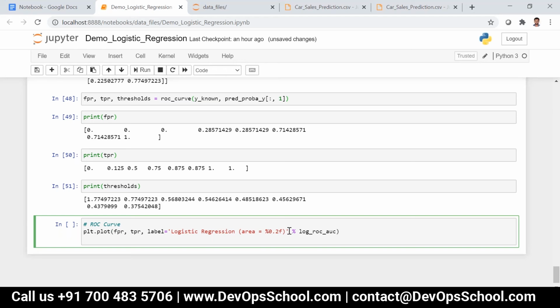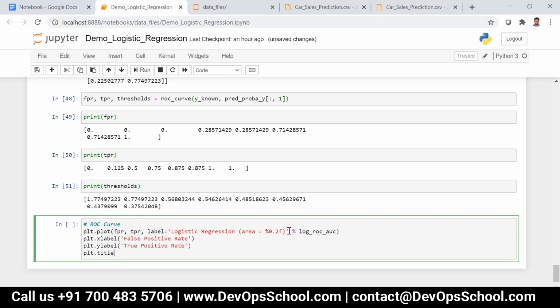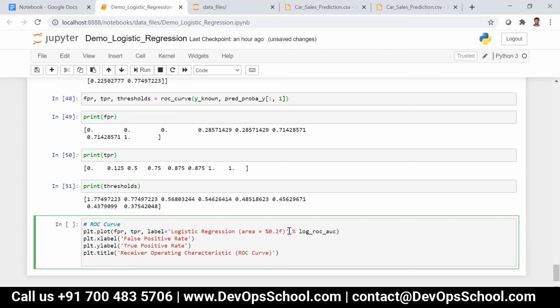Now let me say plt.xlabel. What is the x label? It is nothing but FPR, that is, false positive rate. And then plt.ylabel. What is the y label? That is the true positive rate. And then let me give a title for the graph, that is receiver operating characteristics, let's say ROC curve. All right, and then we can just say legend.